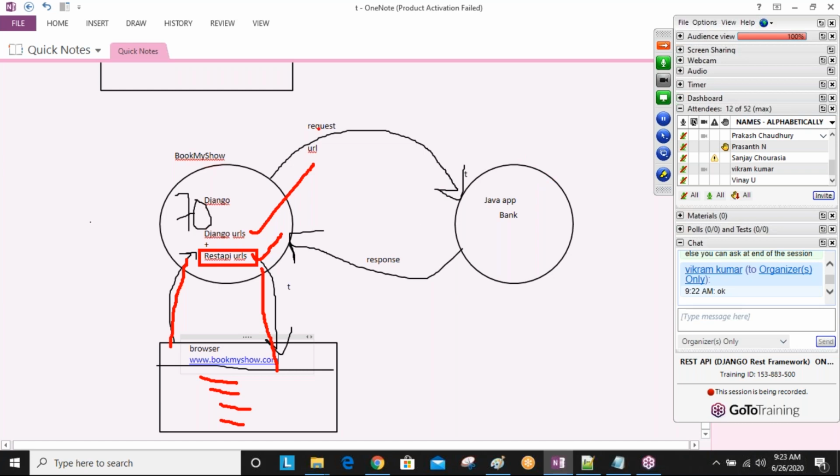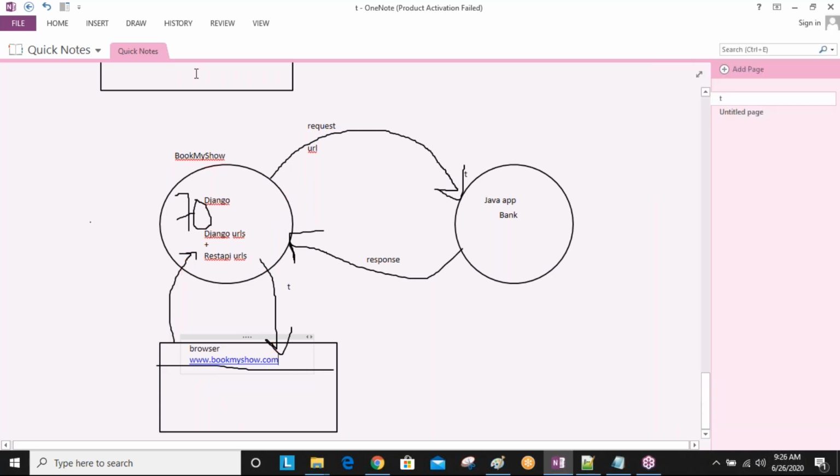So here one database is there, sir. This is nothing but a DB. Any DB, like Oracle, MySQL, SQL Server, so many kinds of databases are there. So this bank application is communicating with this database, okay, and getting the response back.